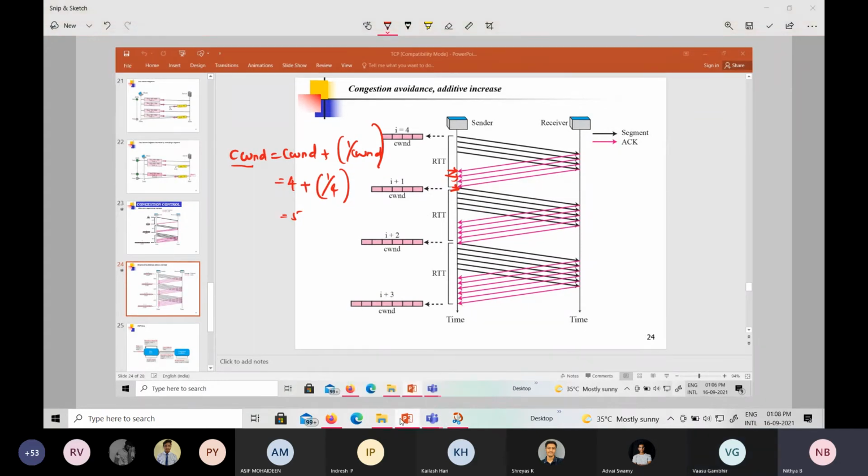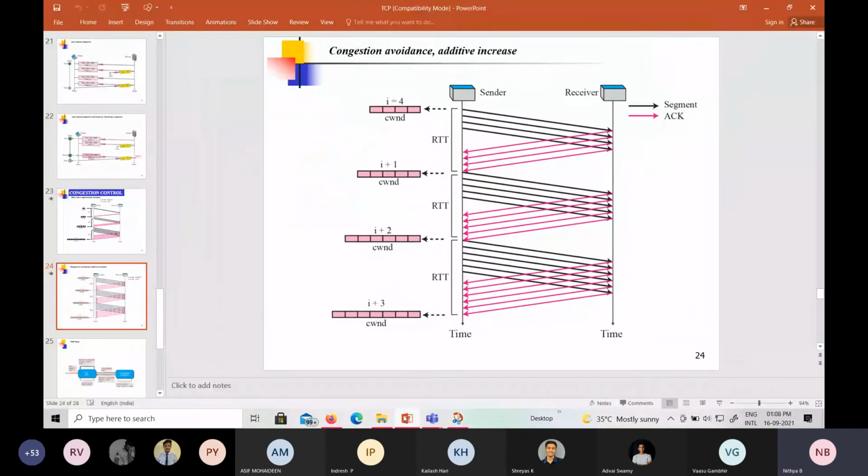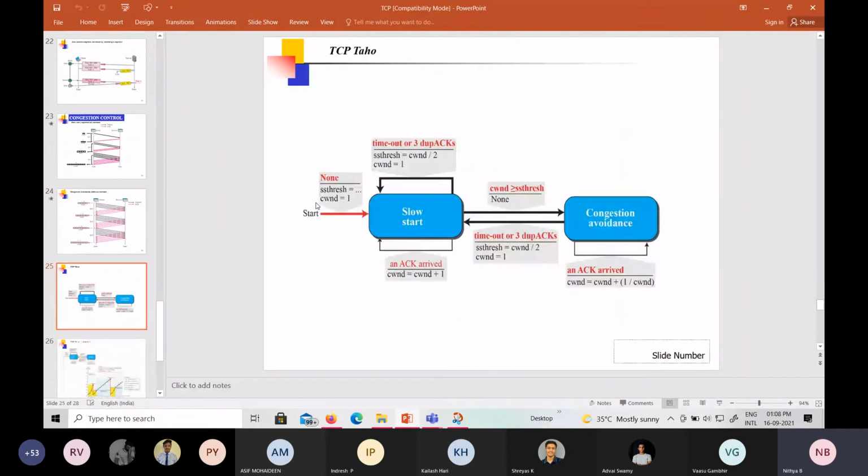So coming to the PPT, we are going to discuss the two variants of TCP protocol, TCP Tahoe and TCP Reno. First we'll discuss the procedure, then we'll move on to an example. There is no fast recovery in this type. We have the slow start. The threshold value is exchanged during the connection establishment phase, and the initial value of the congestion window is 1, that is, we can transmit one segment.